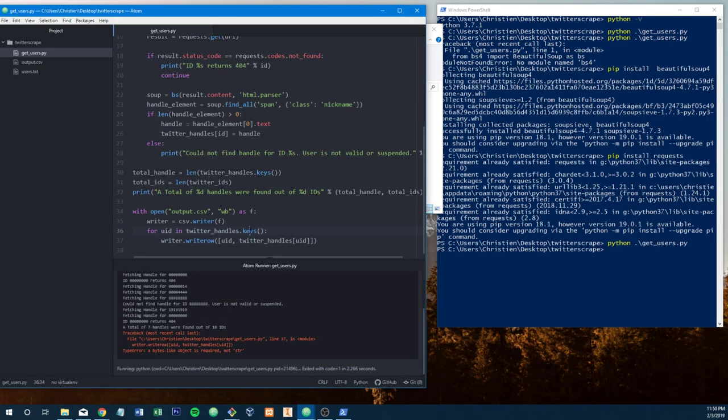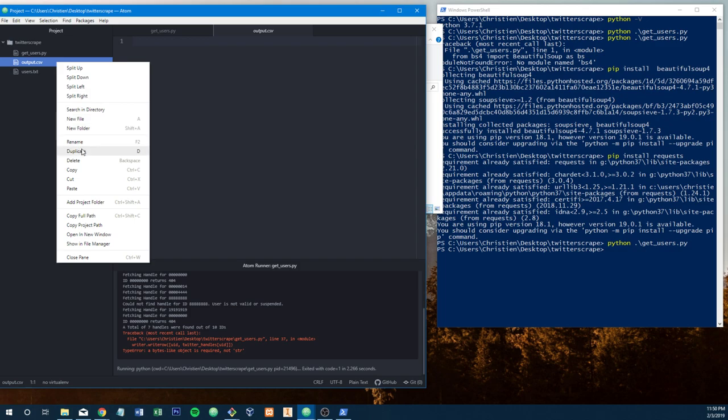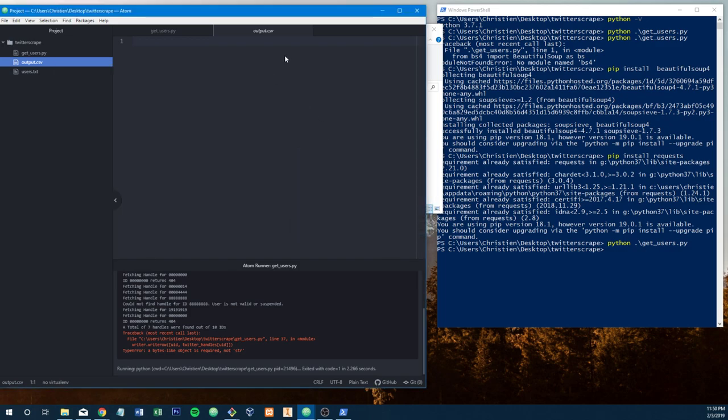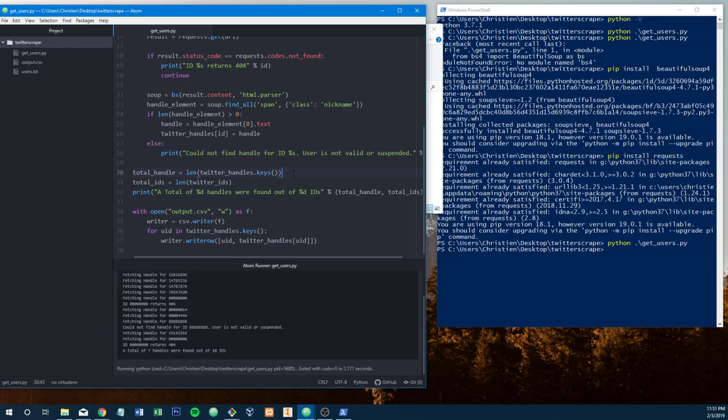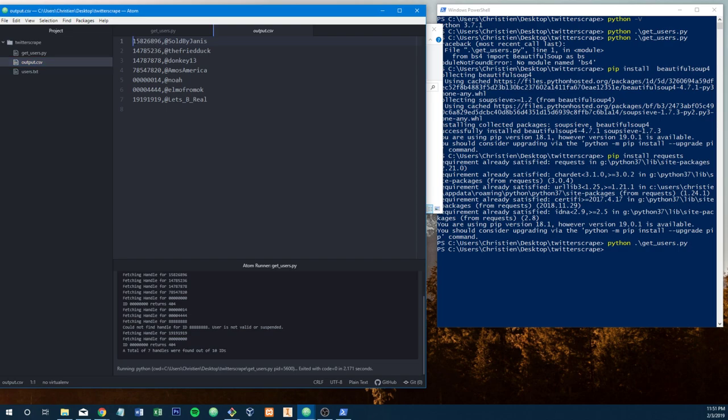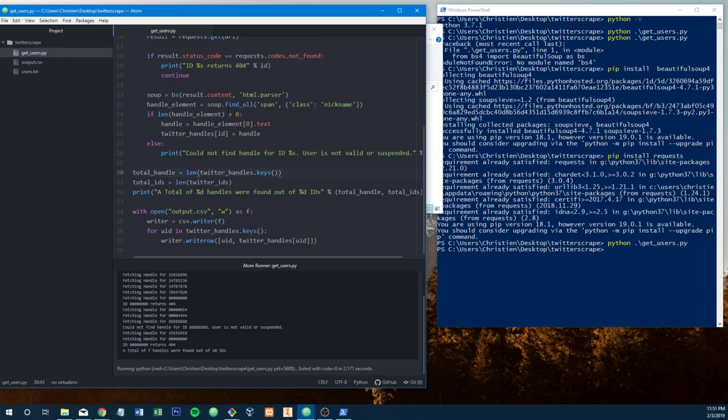Here we go. Okay, let's just see if we do write, because maybe we don't have to write anything. And let's delete. Okay, this time we output our CSV. Oh, okay, look, we can just view the CSV. So you can see ID, handle, ID, handle, ID, handle, you guys get the gist.